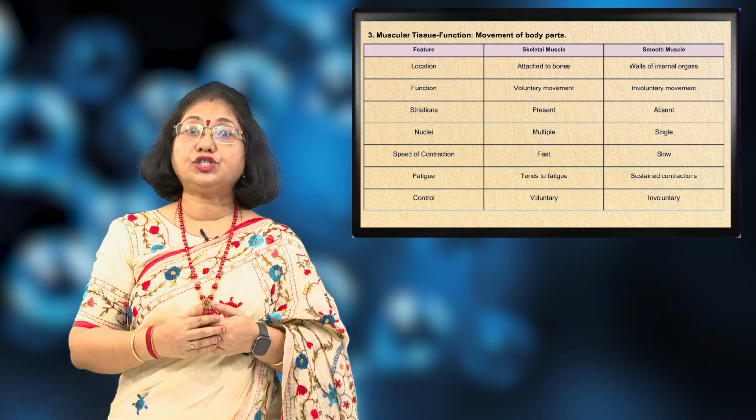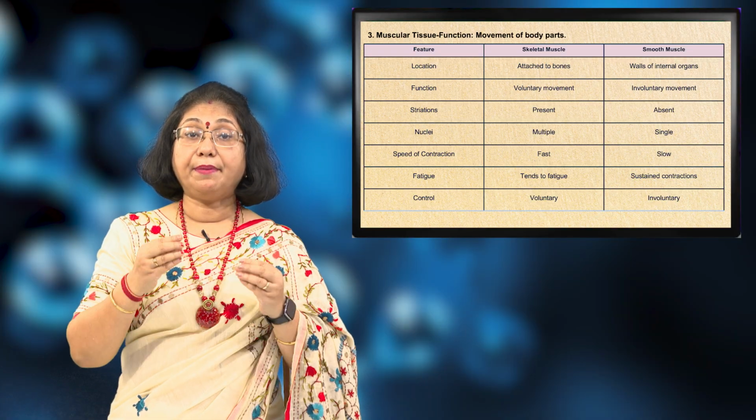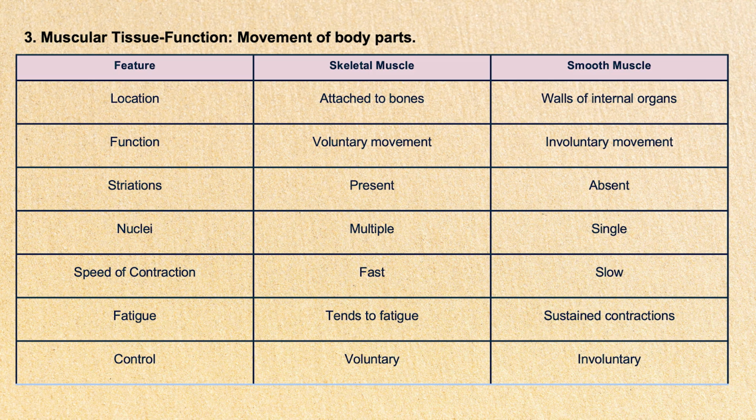Next we come to the muscular tissue. The main function of the muscular tissue is to bring about movement of body parts. The muscular tissue is of three types. We have skeletal muscles, we have smooth muscles, and we have cardiac muscles.